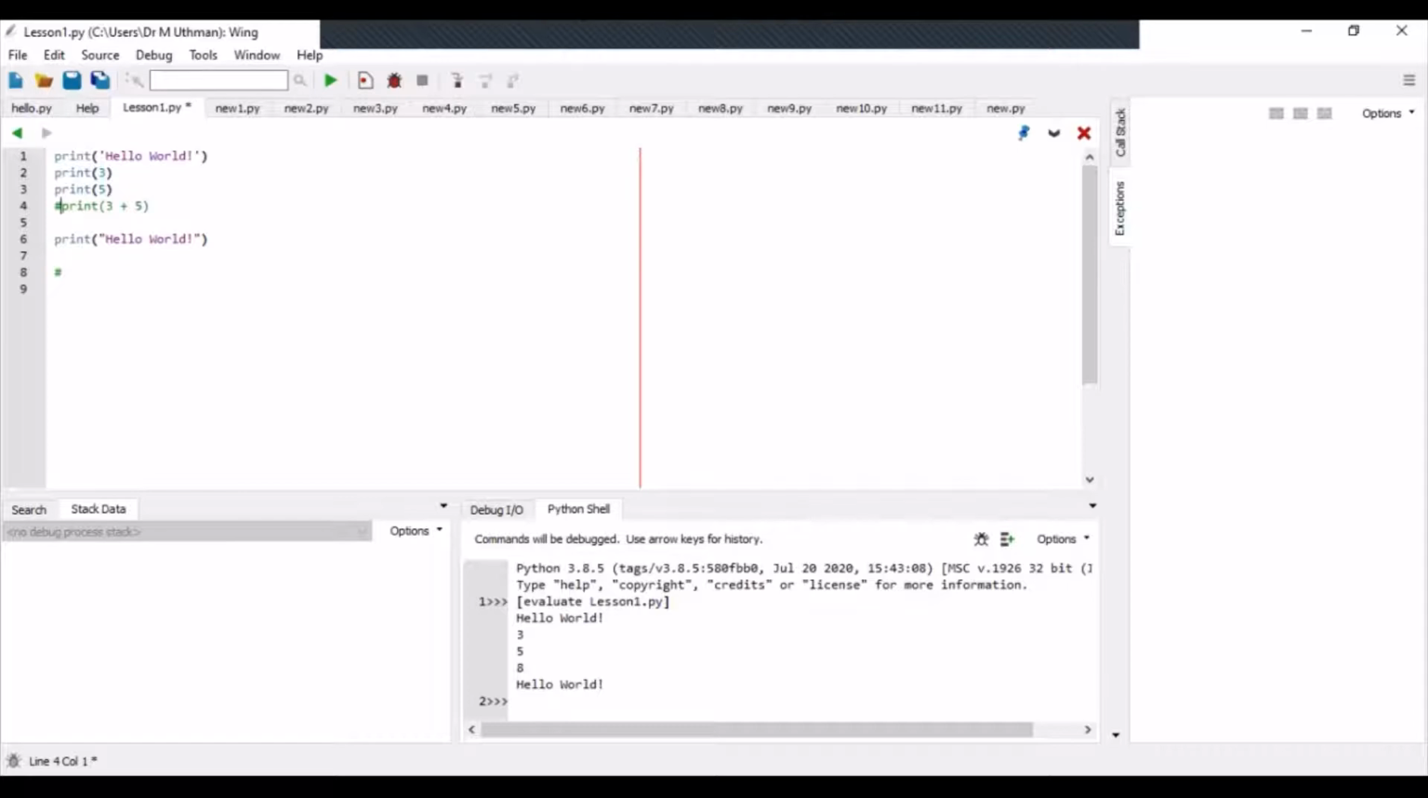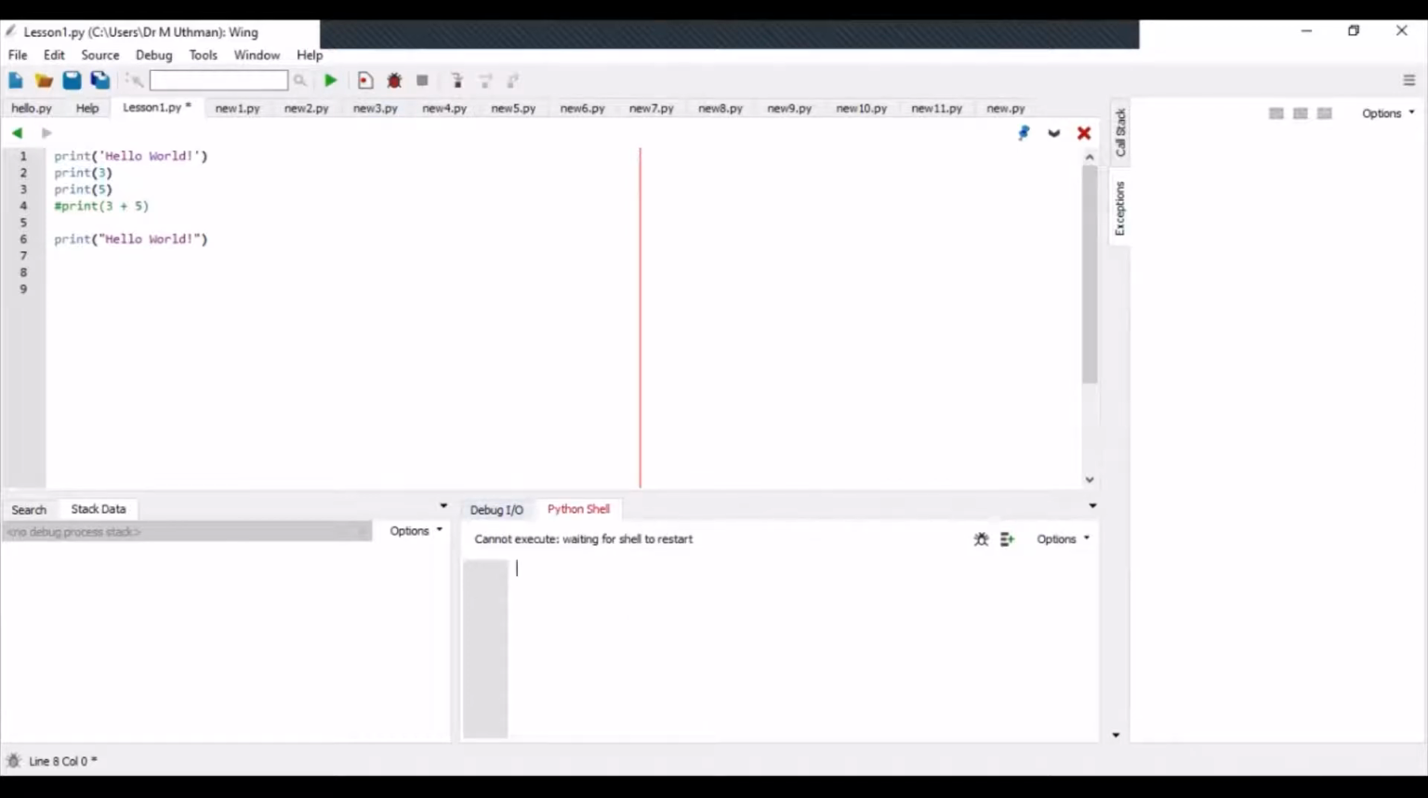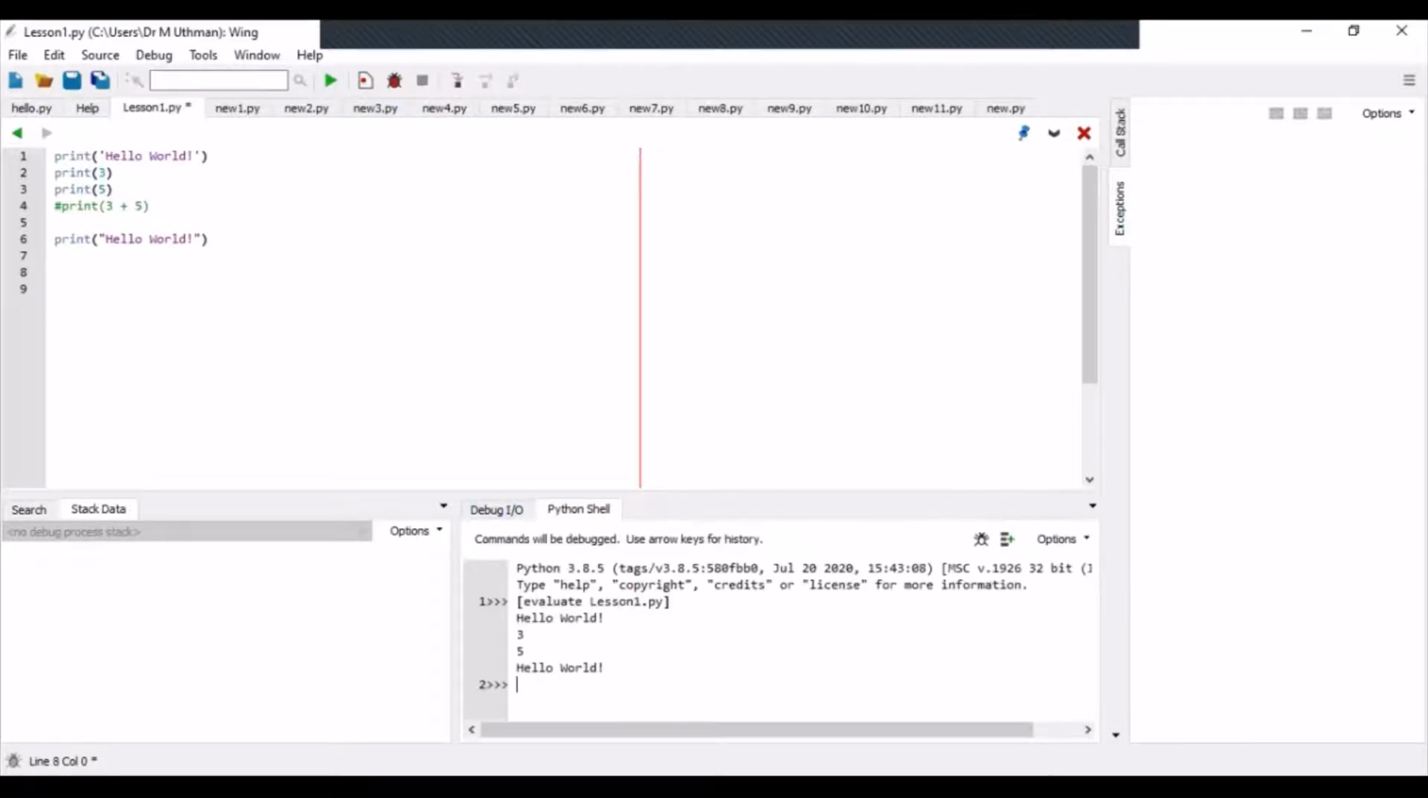Maybe. So now when you execute this, putting this hash before print 3 plus 5, that particular line is skipped. So you have hello world, 3, 5, but print 3 plus 5 is skipped. It just goes to hello world again. So that is one of the new things to introduce.